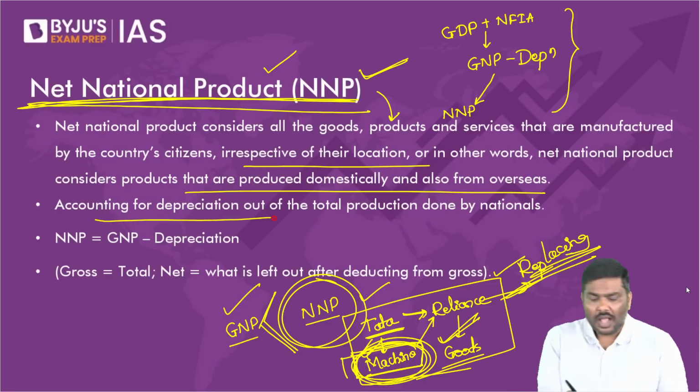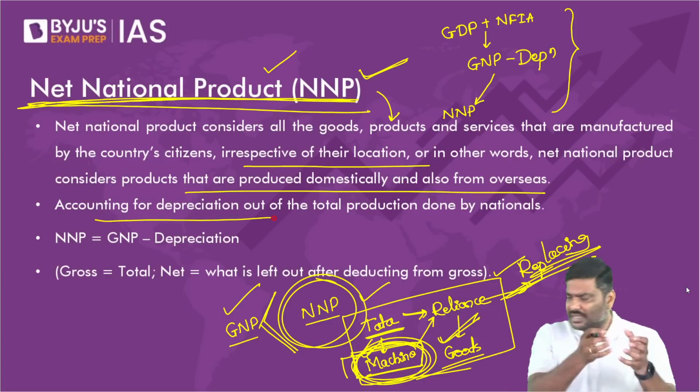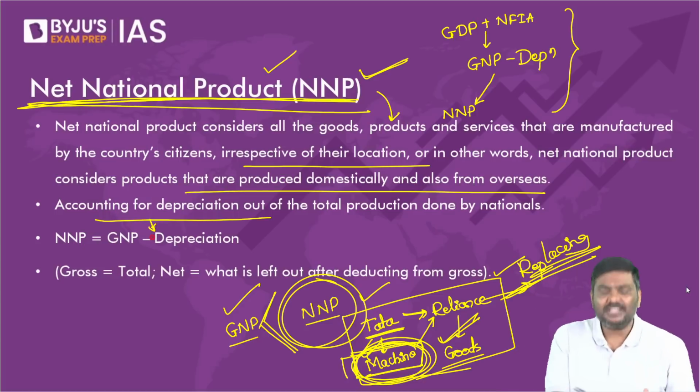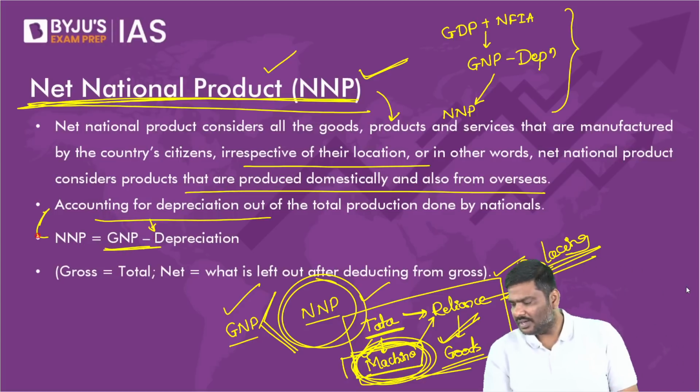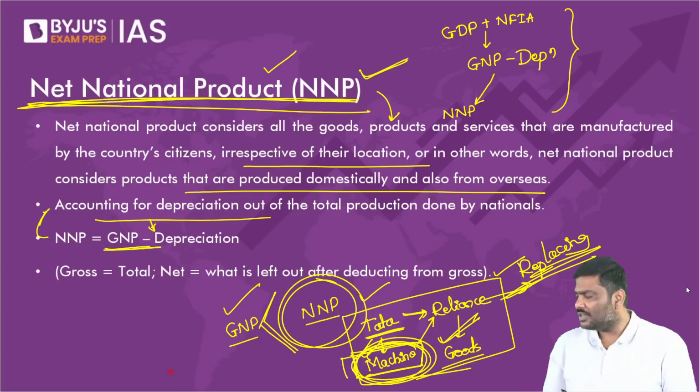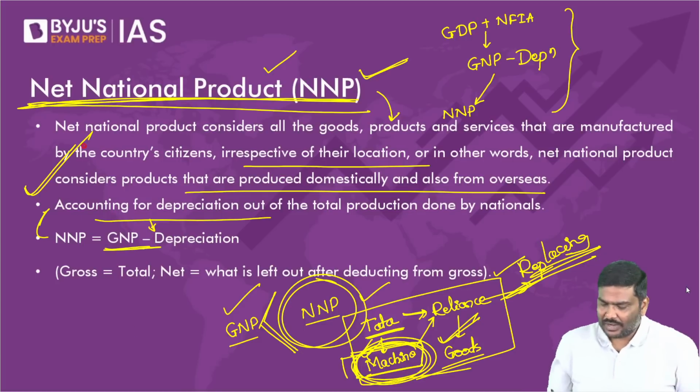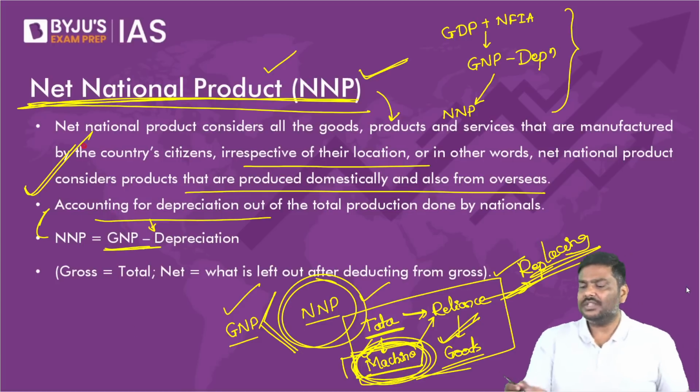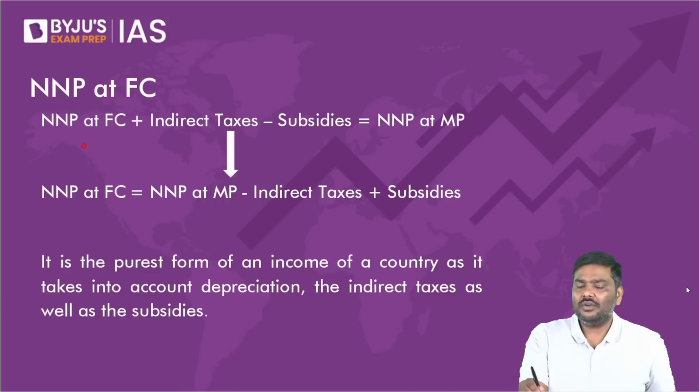Please repeat the second point. Accounting for depreciation. Same formula. Accounting means you are basically removing depreciation from the GNP value. That is given in the second point. Okay, so these are certain important points regarding NNP.